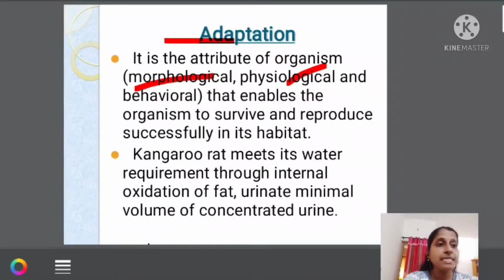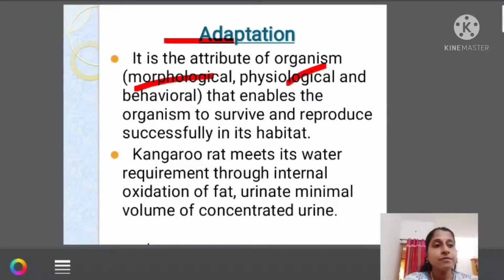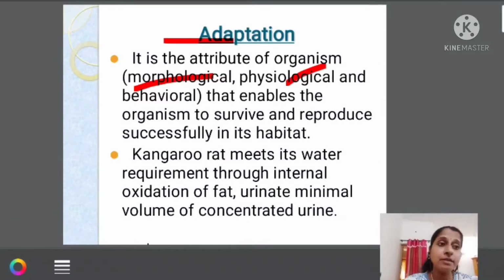We call it adaptation. Changes can be in morphology, physiology, function, or behavior.